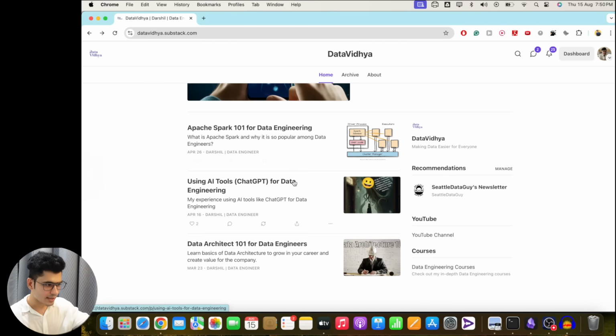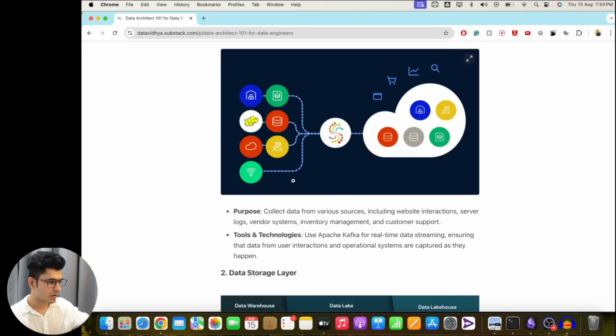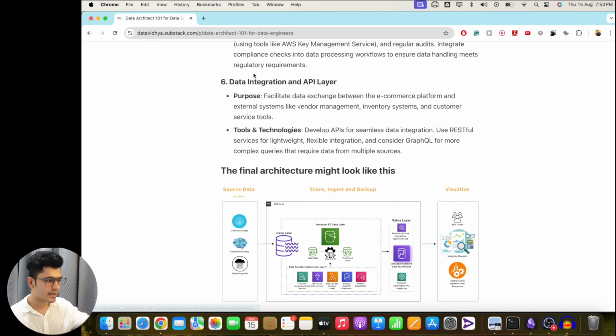And then, the last thing, we have the data integration and API layer. Again, we will be working with multiple vendors and sending data between different systems. So we should build an API so that we can easily have an integration between different systems. So we also have to think about this.